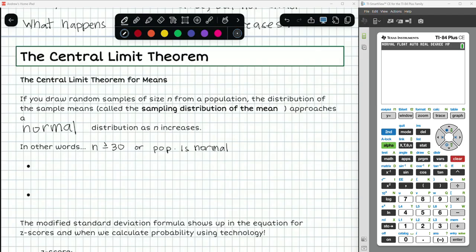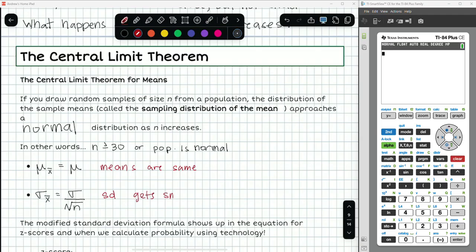And if that's true, the mean of the sample means will be equal to the mean of the population, and the standard deviation of the sample means will be equal to the standard deviation of the population divided by the square root of the sample size. So means are the same. Standard deviation gets smaller for a sampling distribution. And we actually saw that in the last video, we just didn't name it.